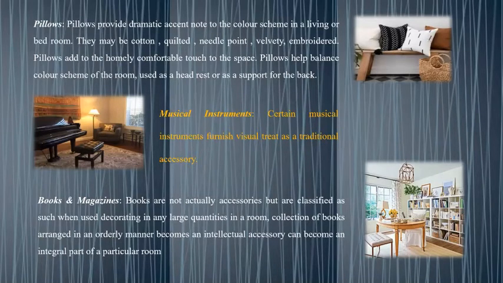Definitely, these also furnish a visual treat as a traditional accessory. Next, books and magazines. Books are not actually accessories but are classified as such when used for decorating in large quantities in a room. A collection of books arranged in an orderly manner, as an intellectual accessory, can become an integral part of a particular room.